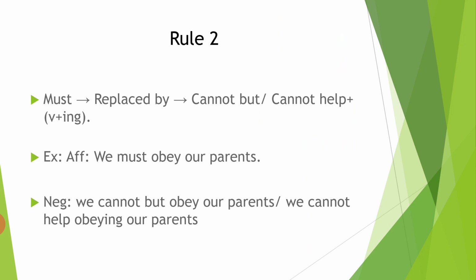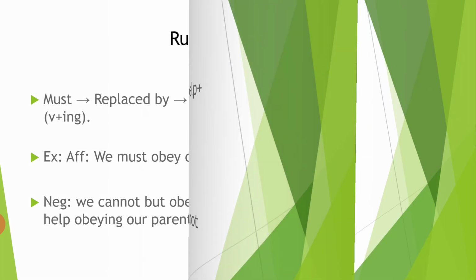If you use cannot but, then use the main verb, and the rest of the sentence is the same.